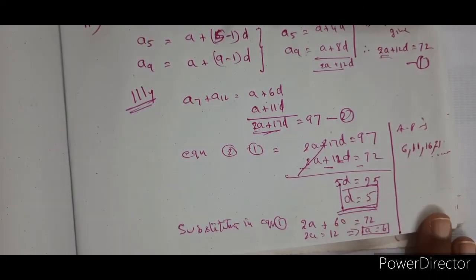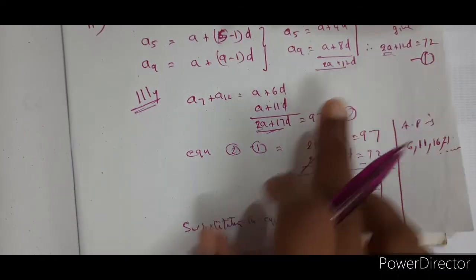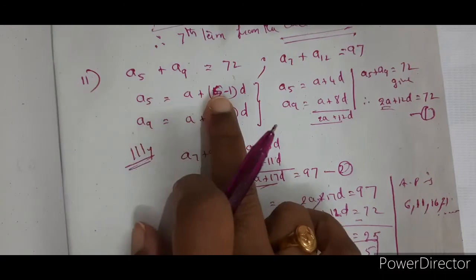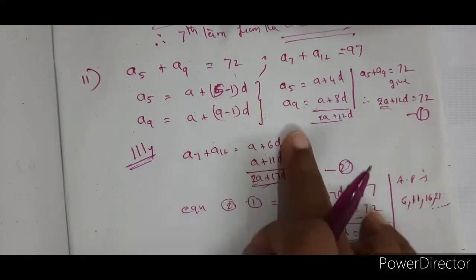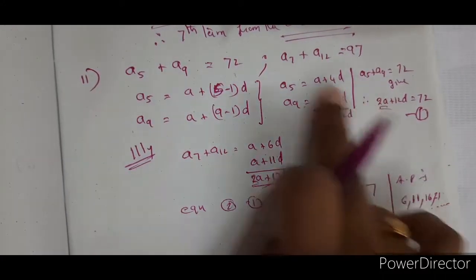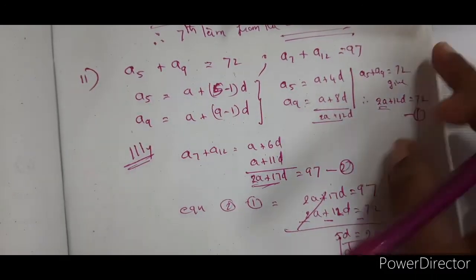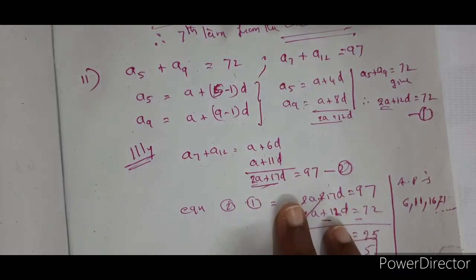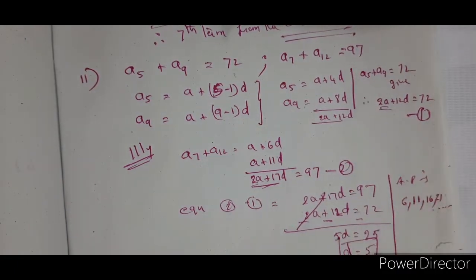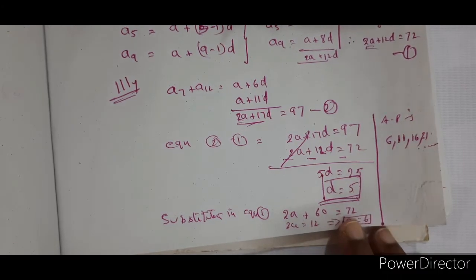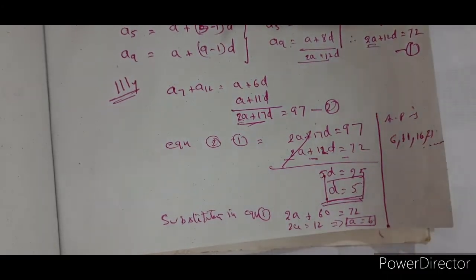Please pause the video for a moment and note it down. Writing steps is important. In this detailed manner, you have to write the steps. I wrote it here directly, but maintain this: find what A5 is, what A9 is, then find A5 plus A9 and equate it to the given value 72. Write it as equation 1. In a similar manner, you have to do it for the second one also. Then solving 1 and 2, you will get the value of D, and after substituting D, you will get A. Okay? So please note it down.